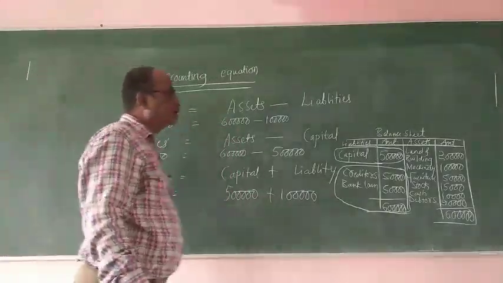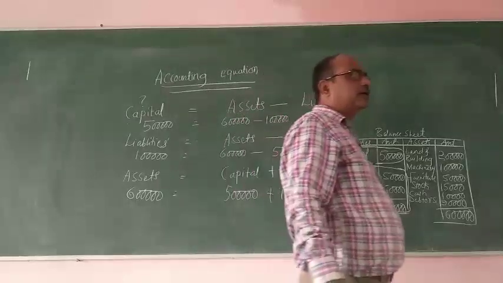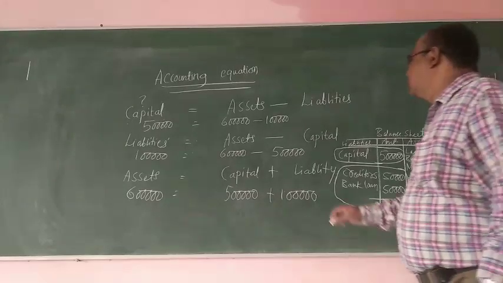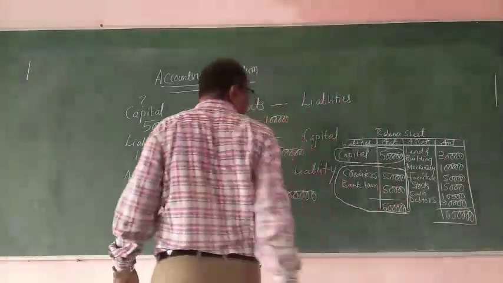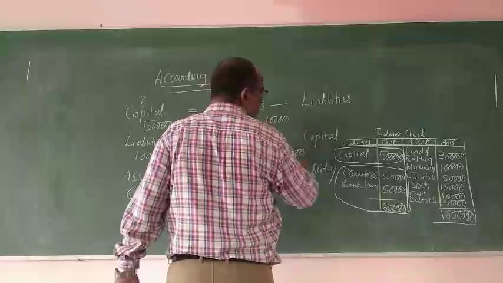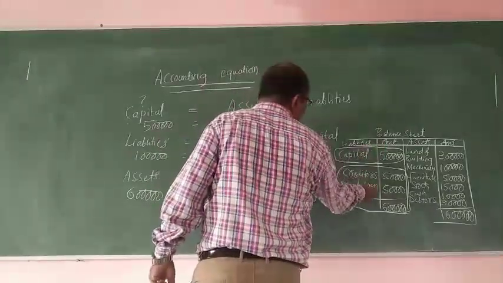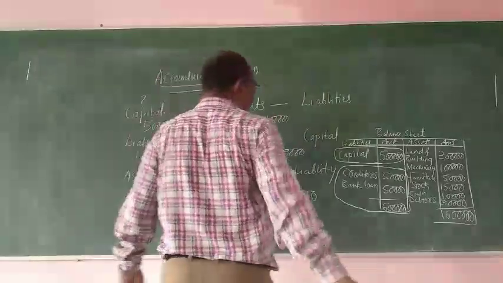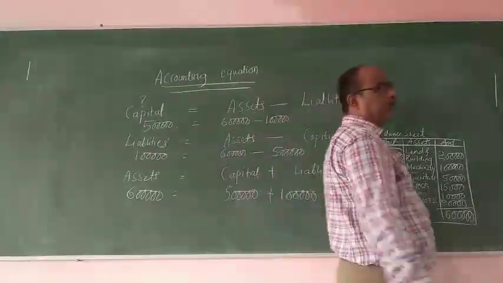And the capital, we are supposed to find out what? Capital here. To find out the capital, the equation used is assets minus liability equal to capital. So assets is how much? 6 lakh, and liability is how much? 1 lakh. 6 lakh minus 1 lakh equal to capital. Capital is how much? 5 lakh.